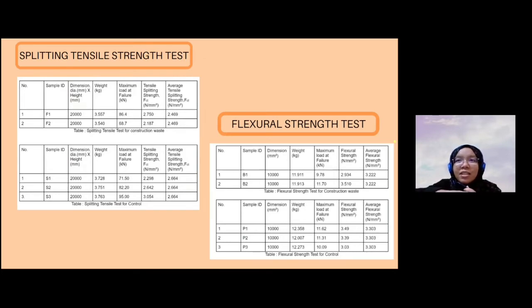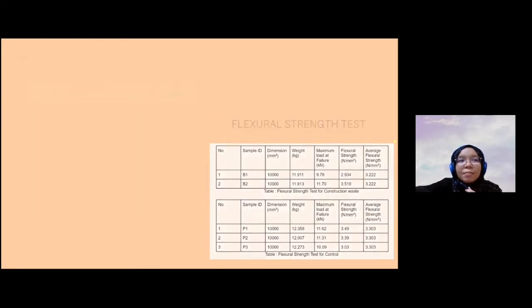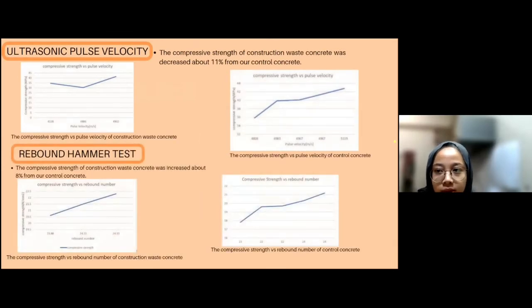Next is the flexural strength test, which can determine the flexural strength of our concrete. As we can see, the average flexural strength for our construction waste is lower than our control concrete, but the percentage of decrease is just around 3%. So it's still acceptable for our concrete.